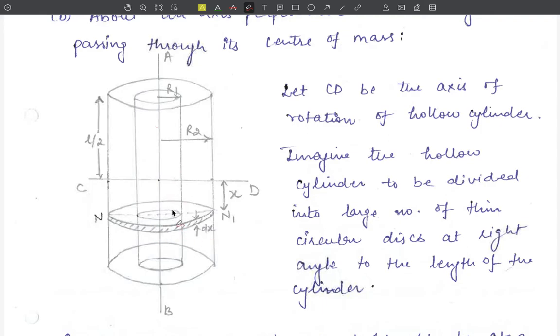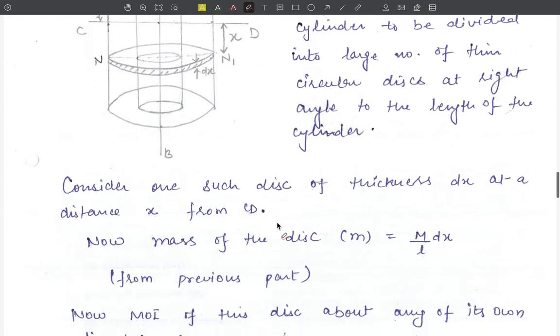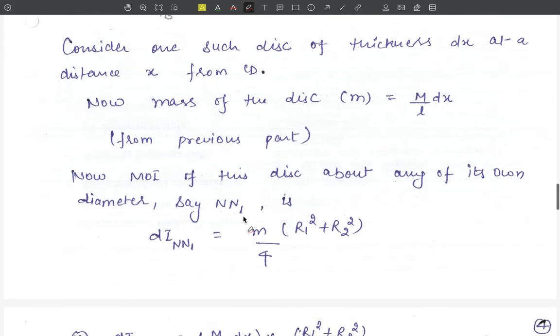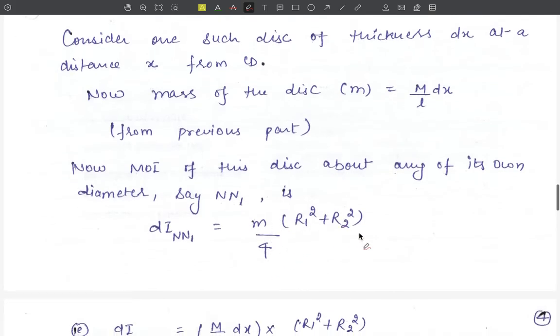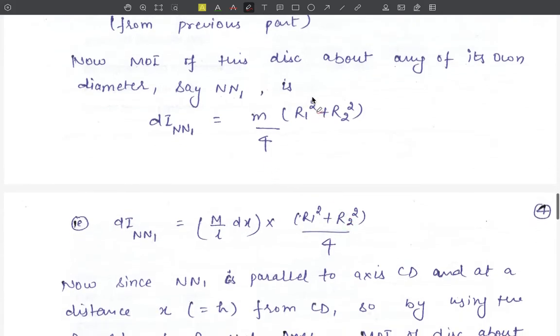Let us assume one such circular disc at a distance x from the CD axis and of thickness dx. Again, we have the moment of inertia of this thin disk about one of its diameters, say n1, given by m upon 4 into r1 square plus r2 square. Again, the mass of the disk from the previous part is given by m upon l into dx. Using this result here, we get the moment of inertia of the disk about the n1 axis as m upon l into dx into r1 square plus r2 square upon 4.